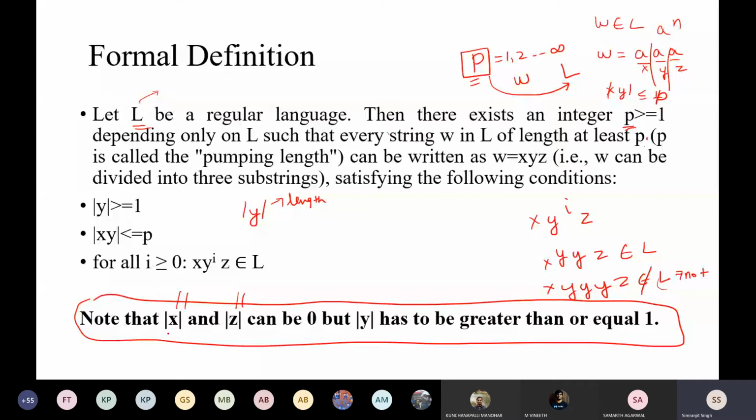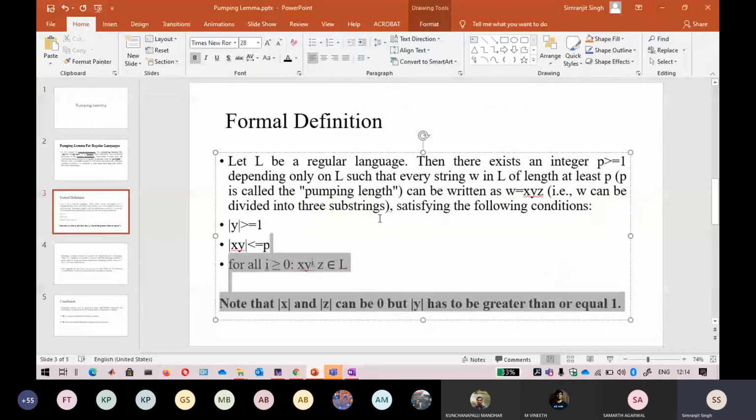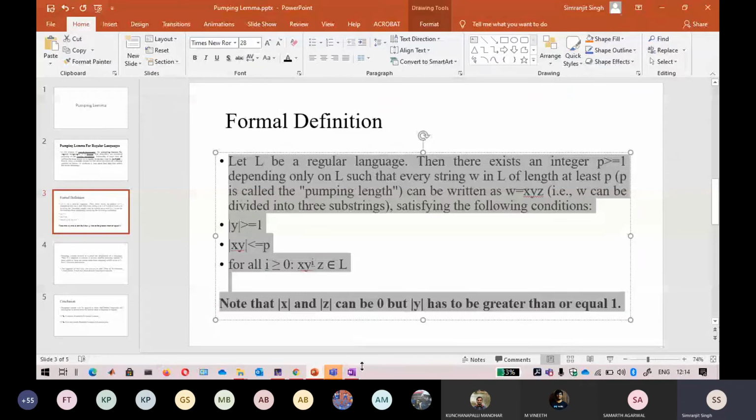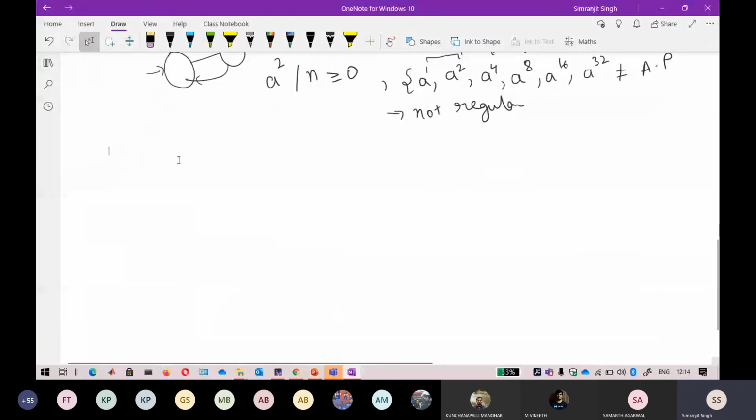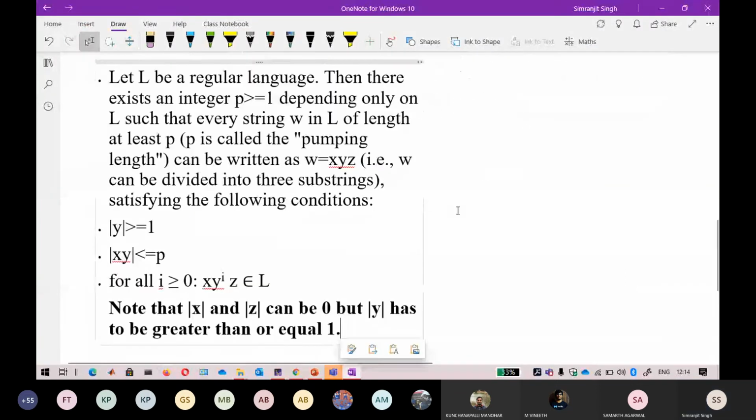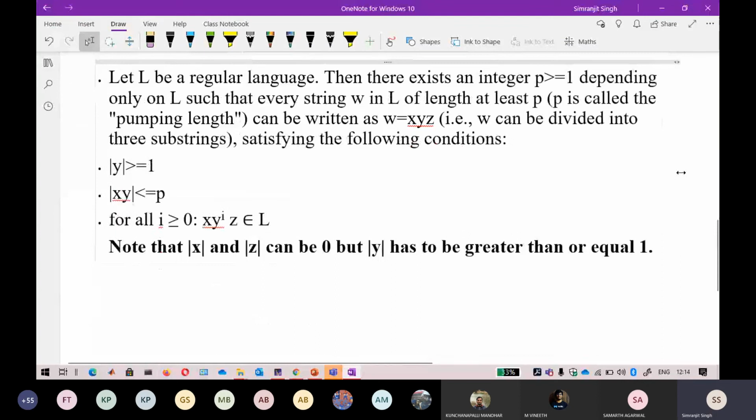So again, note that the length of x and z can be 0. Keep that in mind. The length of x and z can be 0, but y has to be greater than or equal to 1. Don't worry about it, I will give an example and explain. I will just copy and paste the definition so you can clearly understand it, because I will take an example.